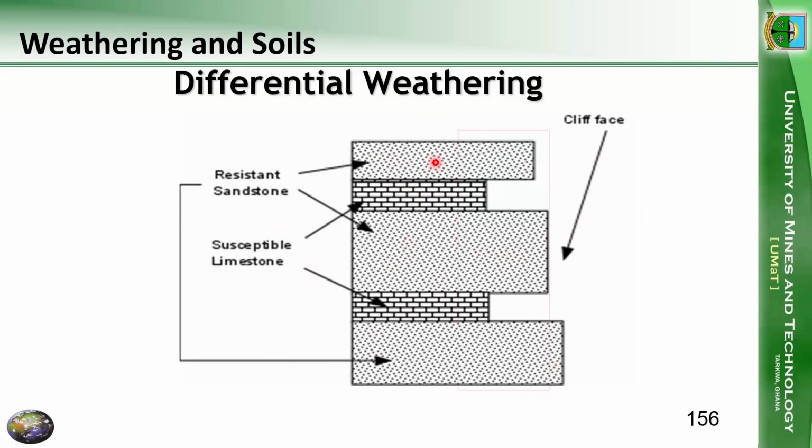When we have a series of rocks, one portion of the rock undergoes weathering faster than the other. We call that differential weathering, because the harder rock is more resistant to weathering, while the soft rock is very susceptible to weathering. It's less resistant. So differential weathering means different rates of breaking down the rock.